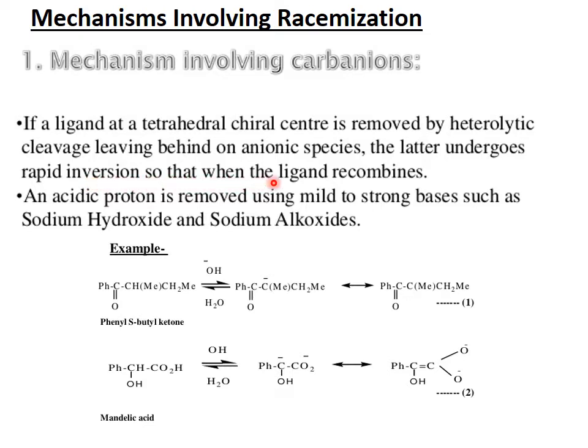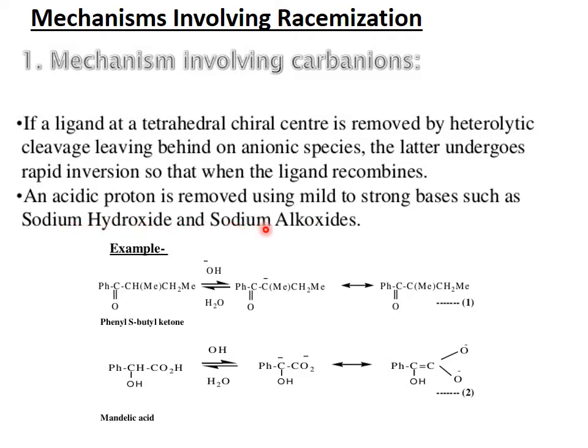There is a possibility of formation of two products, meaning the nucleophile can attack from the front side and from the back side, and this results in the formation of a racemate. This is phenyl sec-butyl ketone, and the other is mandelic acid.